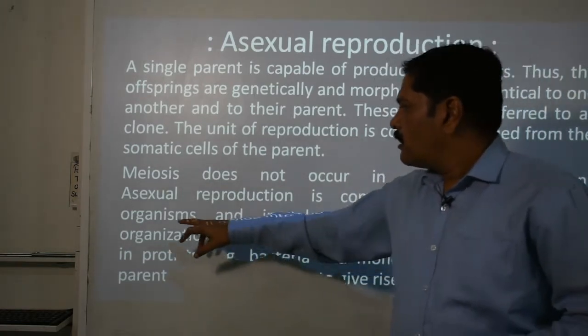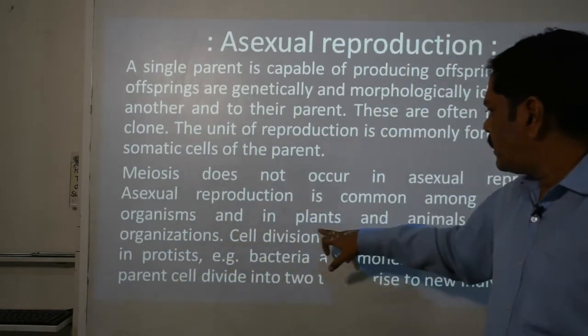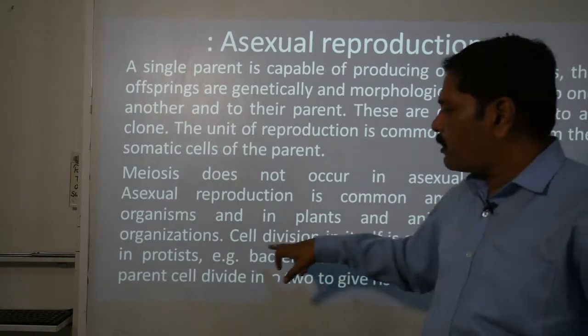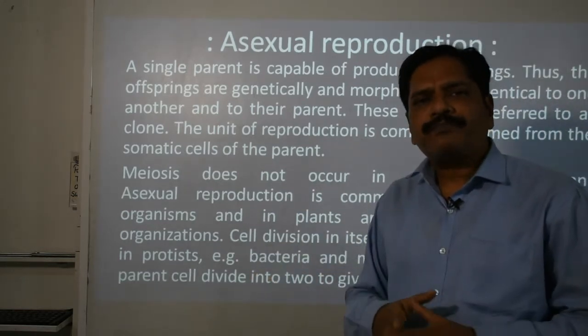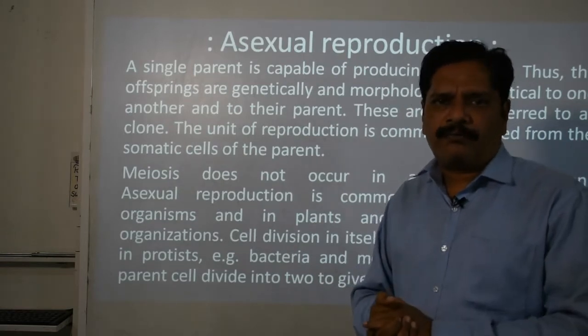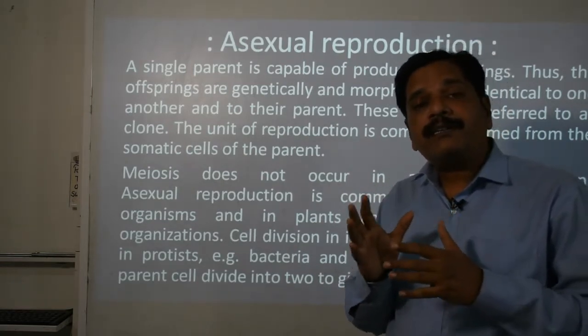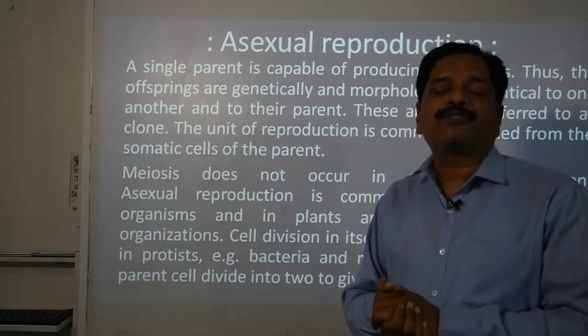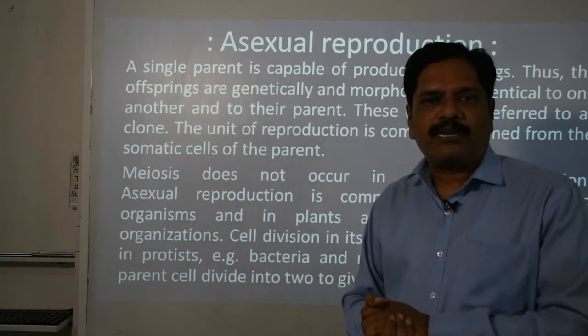Then asexual reproduction is common among single cell organisms and in plants and animals with simple organization. Remember, this is the basic feature of simple organisms, whether they are unicellular or multicellular, but in multicellular organisms their body composition should be very simple. Just like that, we are complex organisms.